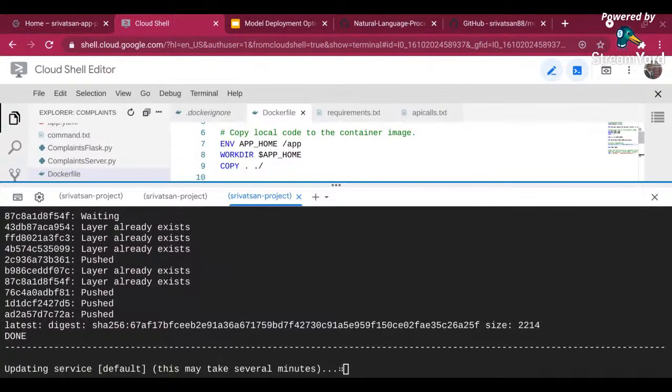Does Cloud Run invoke GKE in the backend to spin up the service and orchestrate it for scaling? I am not sure exactly, but internally, yes, it should run some kind of Kubernetes or orchestration framework for us to run and scale up and down. I have not gone through the documentation of Cloud Run, but they will definitely run some kind of Kubernetes engine on the backend, and also for App Engine Flexible. If you see over here, the App Engine is still running. It takes time, and I have a lot of questions to answer and show you. In case it fails, I have to start it again. That's a first-time problem.